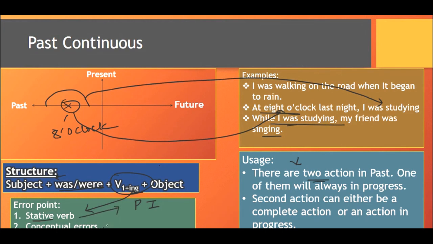Another type is the conceptual error. The examiner or the question setter asks conceptual errors. For example, in place of past continuous, he will give the tense in the present. So you have to identify that this should be in the past, because an action and a time point are given, so the action would be in the past continuous. So you have to understand